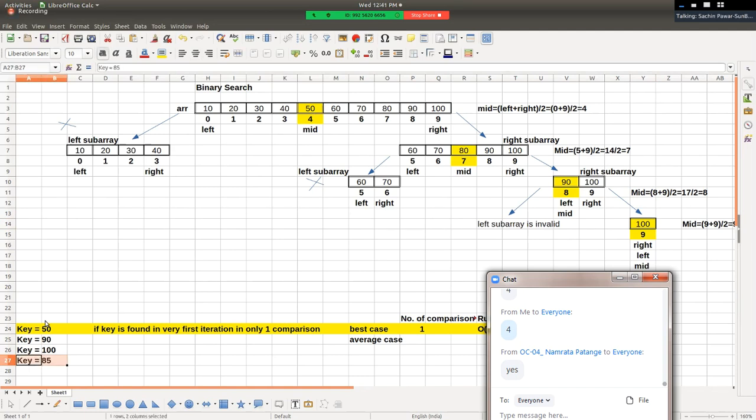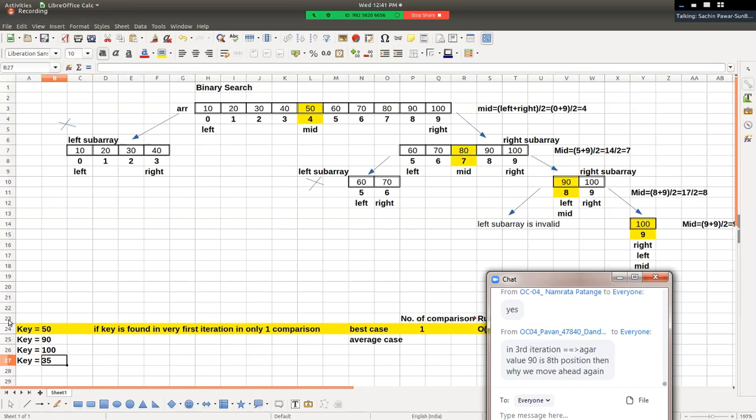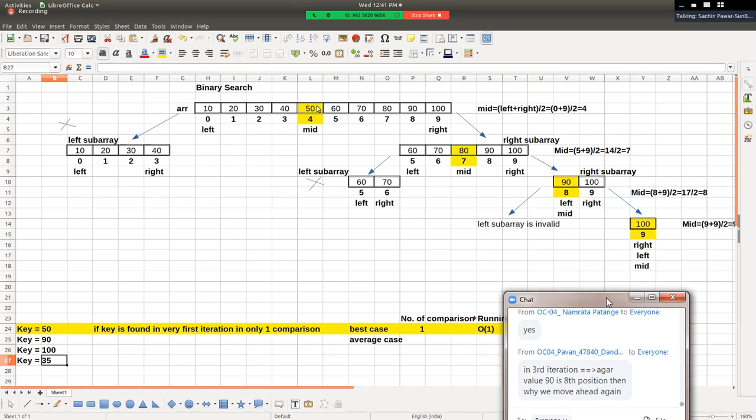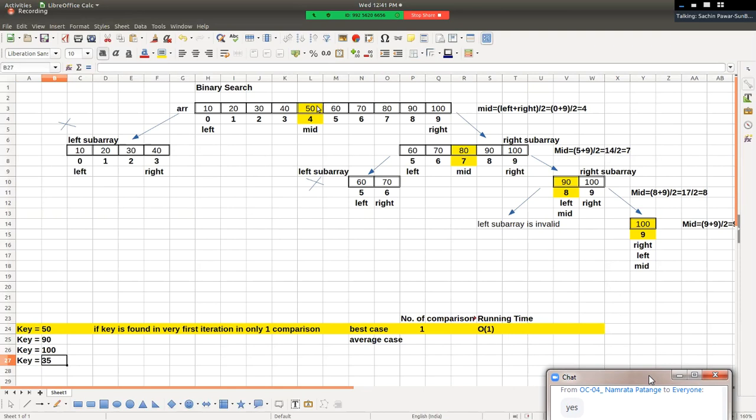We are assuming this, it can be anything, right? Let's say value of key is equal to 85, or let's say value of key is equal to 35. What is the value of key? 35, right? Okay, now pay attention. First iteration: in the first iteration we calculate mid position. By means of calculating mid position, array has been divided into two sub arrays, left sub array and right sub array.